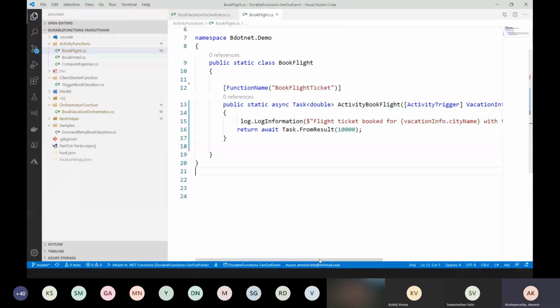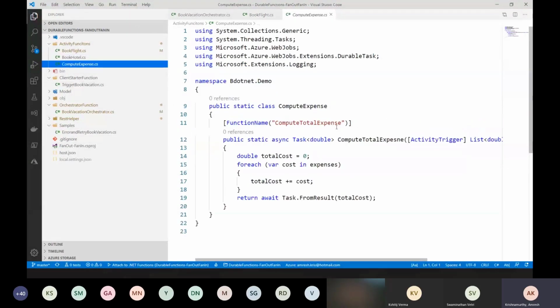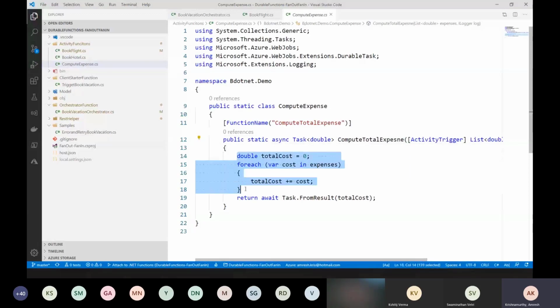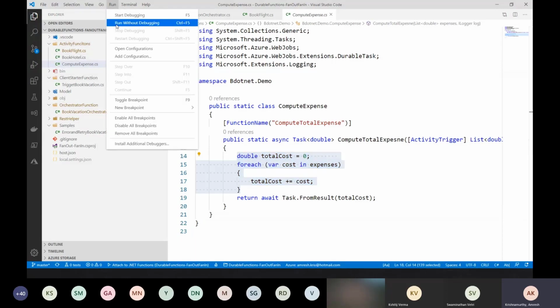Book flight is also going to take my vacation info, and it is going to pass some result. Compute expenses is again another activity function, which is going to take the expenses, the total that I have incurred so far. It is just going to add up book hotel and book flight and give me the result. Right. We will go and run this quickly so that we can see how it works.